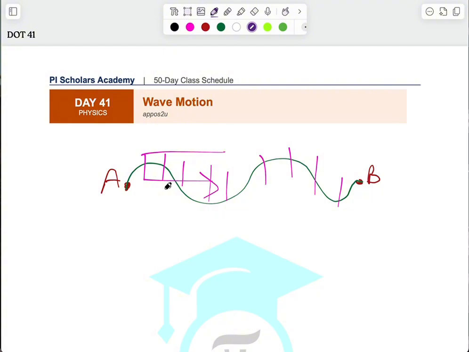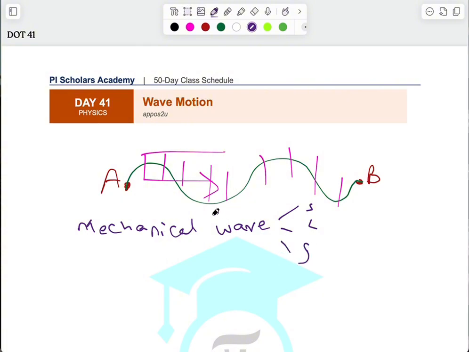Some waves require material medium. That is, they require actual matter medium like solid, liquid, or gas to be propagated. But some do not require it. That is, such waves can travel in a vacuum. Those that usually require this material medium are called the mechanical waves. So mechanical waves require material medium. That is, you will need to propagate them through a solid, a liquid, or a gas.